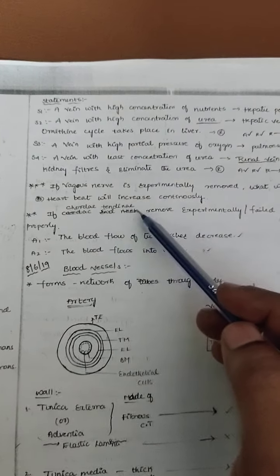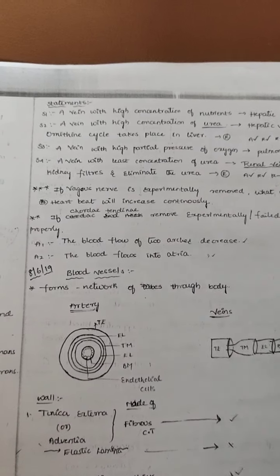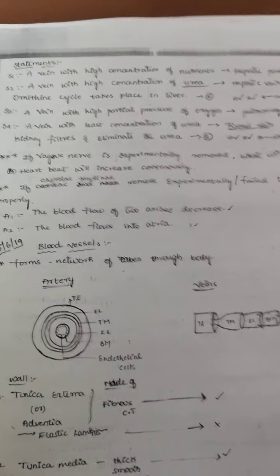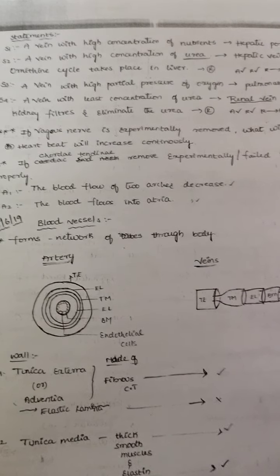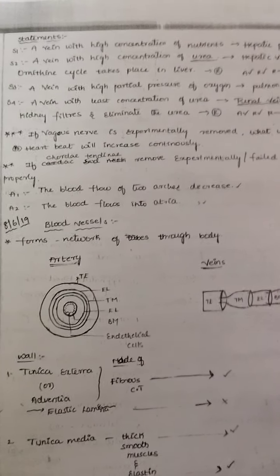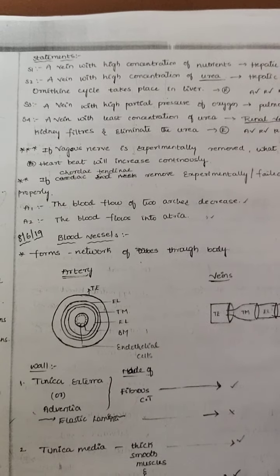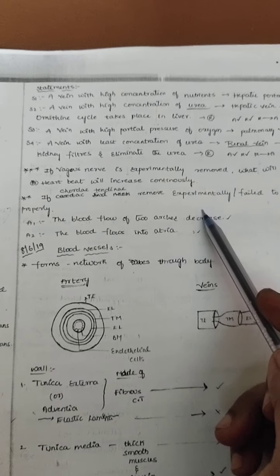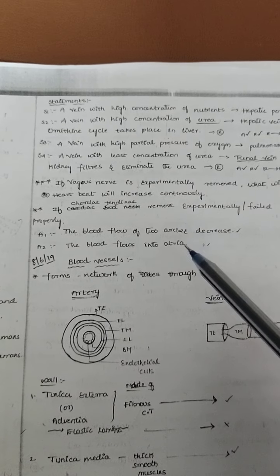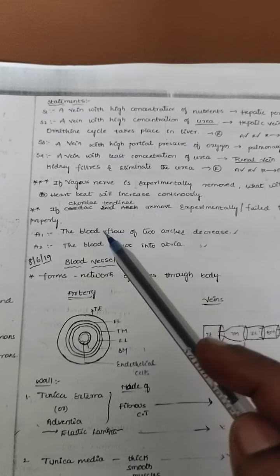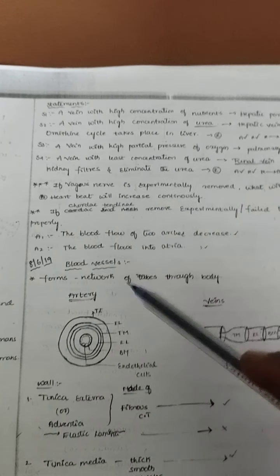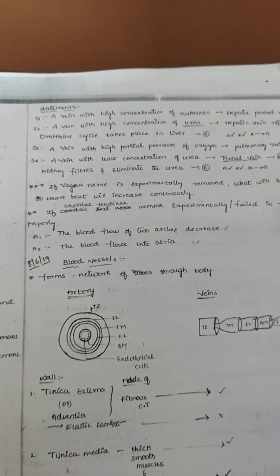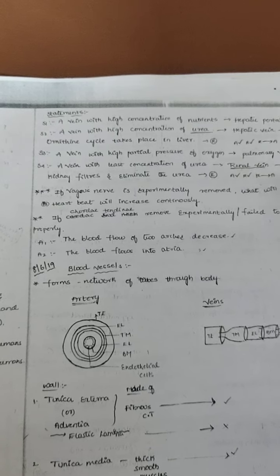The heartbeat will increase continuously. Why? Because, as I already said, our heart is what type of heart? A myogenic heart. Nerve impulse or conduction does not directly act on the heart. Or if the chordae tendineae are removed experimentally, what are chordae tendineae? The connection between the papillary muscles and the bicuspid and tricuspid valves is called the chordae tendineae. If I cut the chordae tendineae experimentally, the functioning will fail.